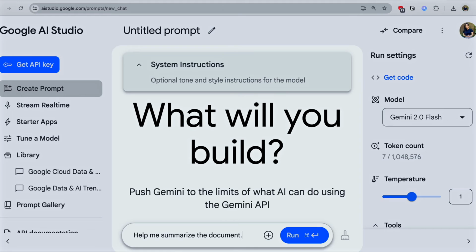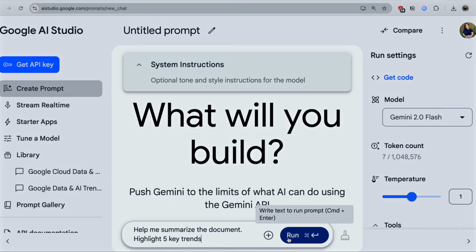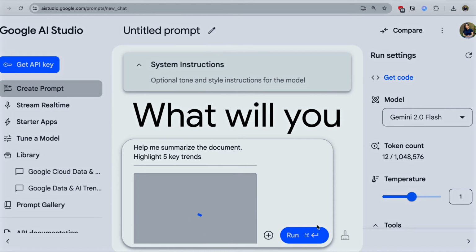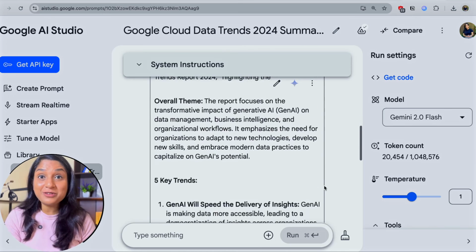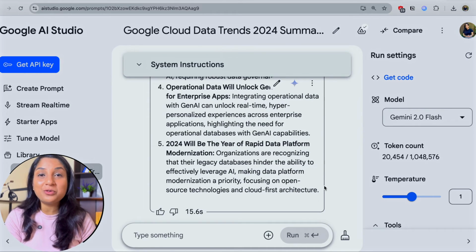You can also use a GenAI tool to read and summarize a really large document for you. In the next example, let's use Google AI Studio. You would have to sign in to get started. Here's the prompt. Help me summarize the document, highlight 5 key trends. I've also uploaded the copy of the document. Pretty cool, 44 pages distilled into only one page.